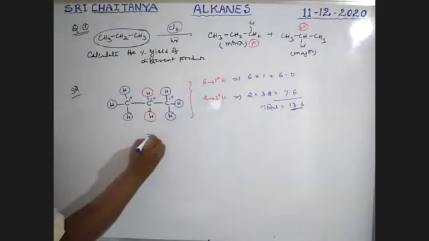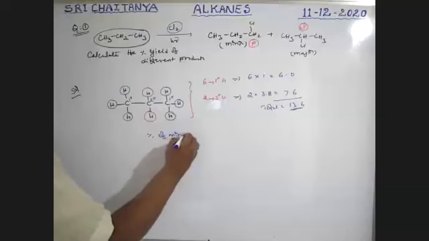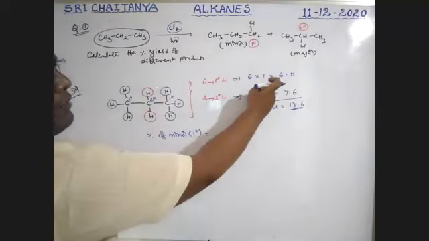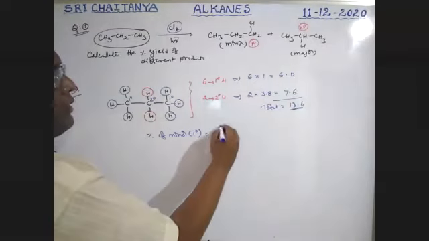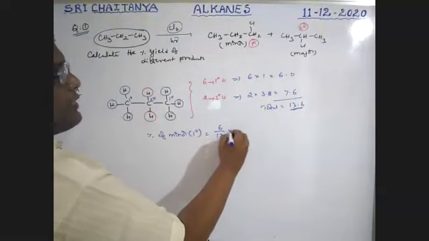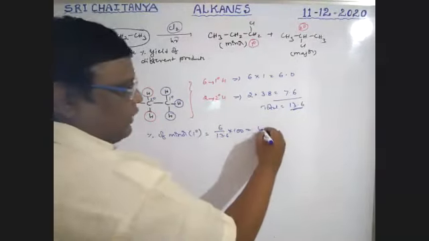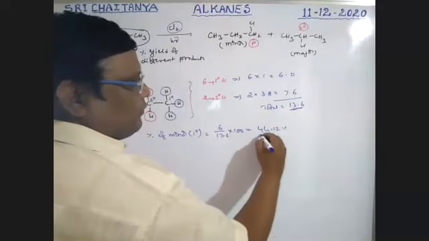Therefore, percentage of minor, nothing but from primary, is equal to that value by total value into 100. 6 by 13.6 into 100. So which is the percentage weight of that particular one? So we get almost 44.12%. Final answer.